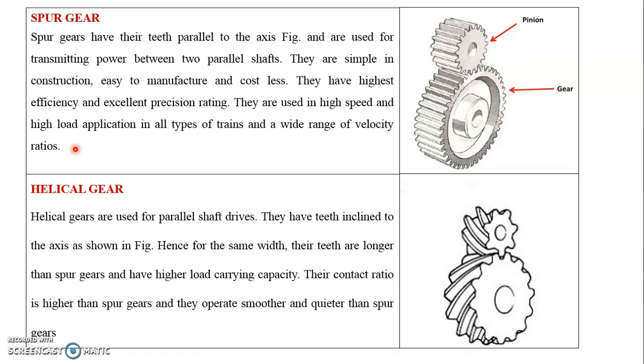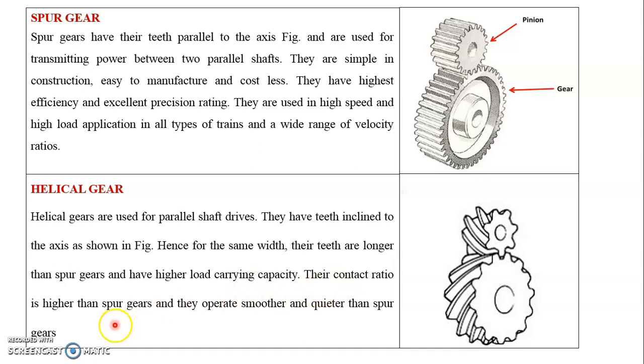Now you see the helical gear. Helical gears are used for parallel shaft drives. They have teeth inclined to the axis as shown in the figure. In the spur gear, teeth are parallel to the axis. In this case, teeth are inclined to the axis. Hence, for the same width, the teeth are longer than in spur gears. So the point of contact is more and they have higher load carrying capacity.